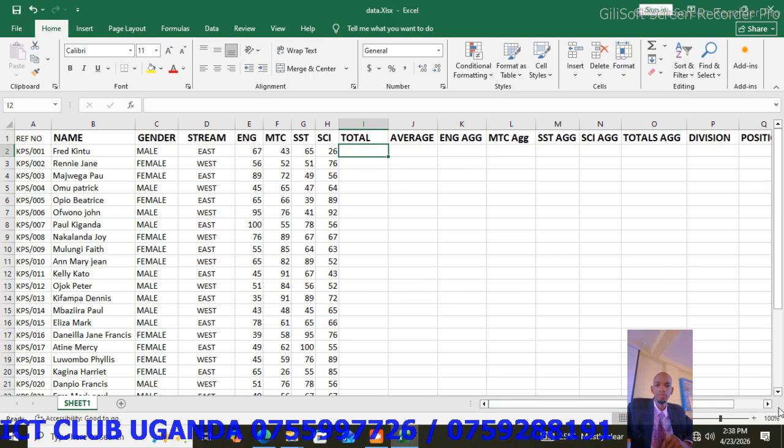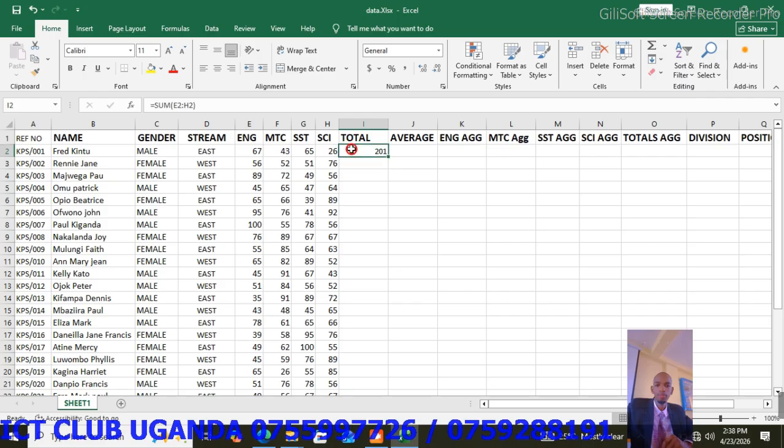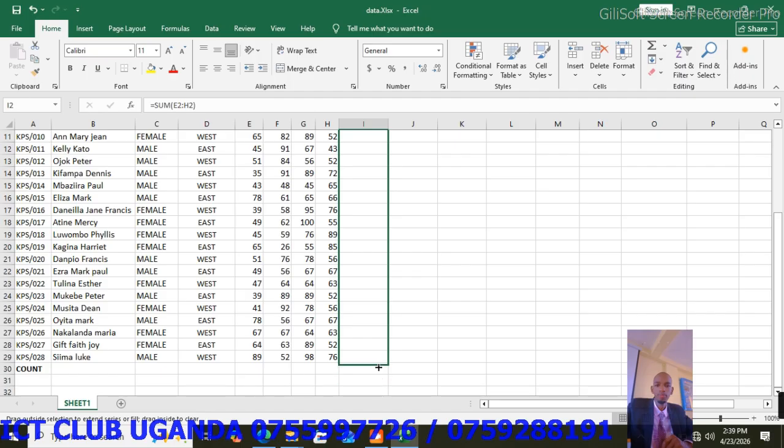So under total, come and use a function and say equals sum, open the brackets, highlight from the English marks, which is E2, up to science marks, first marker, which is H2. Close the brackets, press enter. Click in the first total you have got, place the cursor in the bottom right corner and hold down to autofill so that you can get other totals automatically.